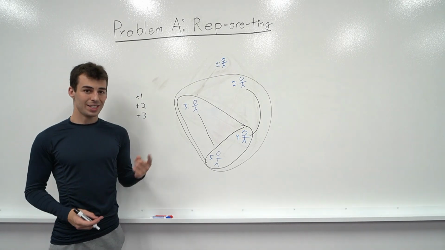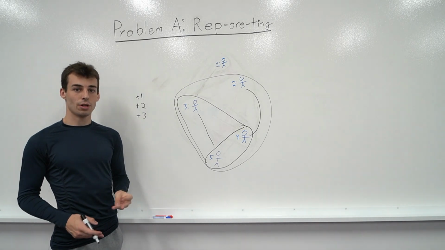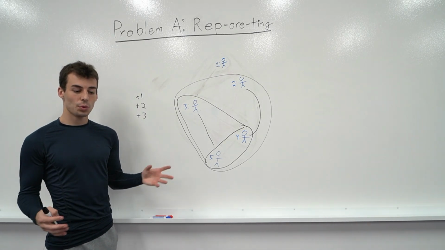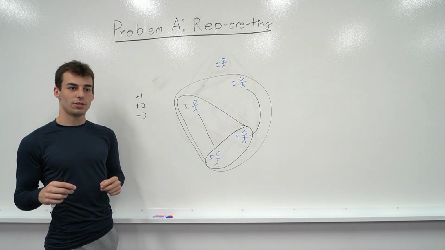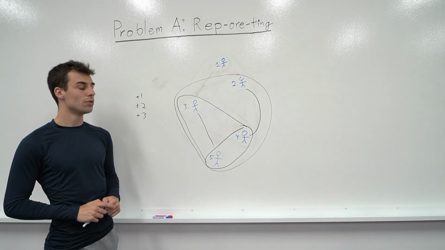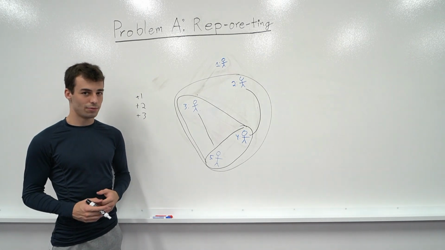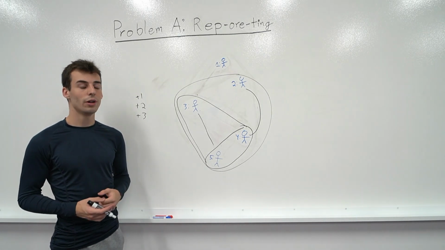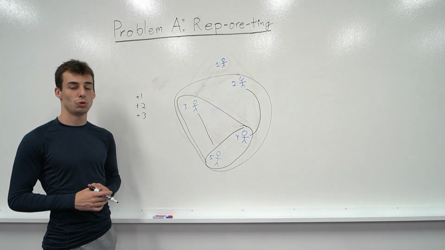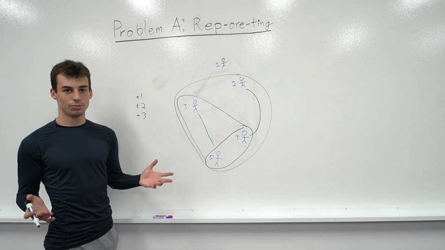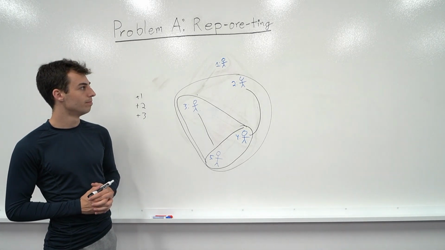So to implement this, we need a disjoint set that stores the size of each component and also the minimum index of all things in that component. And when we assign one parent of the disjoint set group to the other, we can just make sure to maintain these 2 values. So the final runtime is just the runtime of a disjoint set, which is inverse Ackermann, or in practice about 4, times the number of events, which is n. So roughly your runtime is basically order n, although technically it's n times inverse Ackermann.